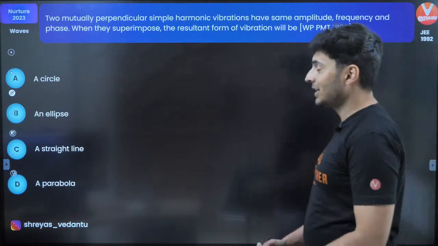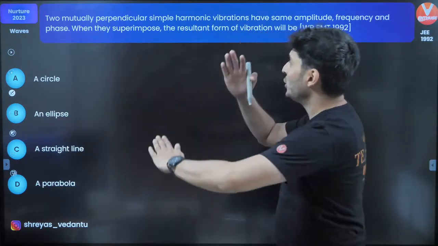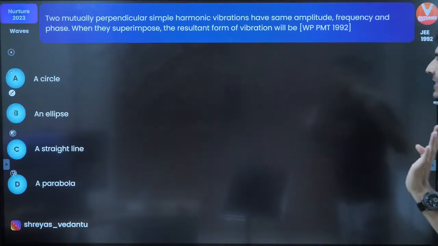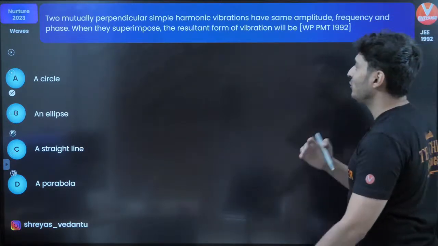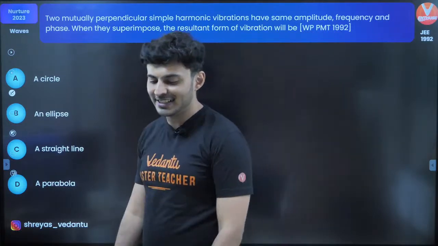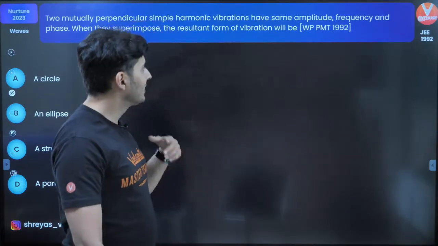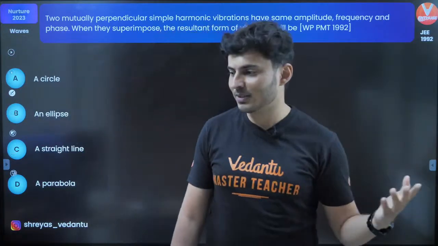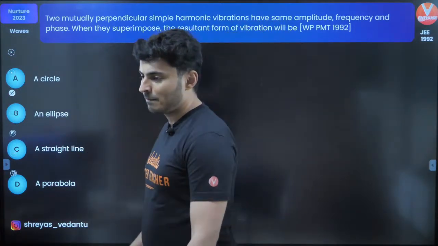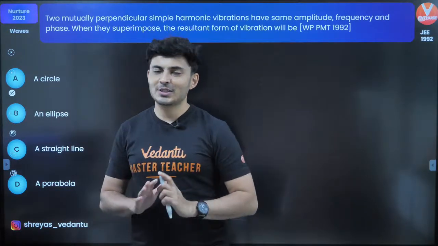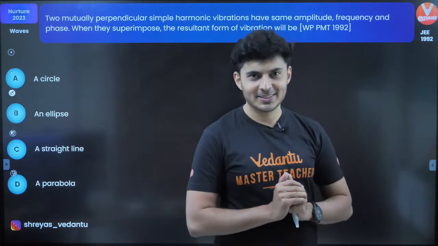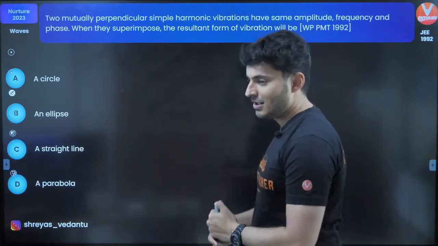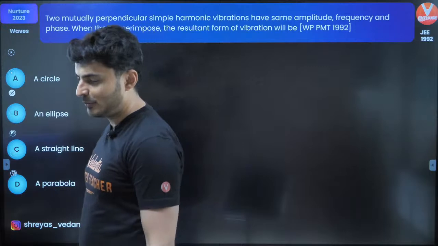Okay. Now, next question is coming up on your screen. Two mutually perpendicular SHMs have same amplitude, same frequency. When they superimpose, the resultant form of the vibration will be, come on, this is easy. Same amplitude, same frequency, same phase. What's the answer? Come on, everybody should give a shout out on this. This is so easy. You should be able to do this. Straightforward. Amplitude is same, perpendicular SHMs. What is the final answer? Come on, my warriors, figure this out.